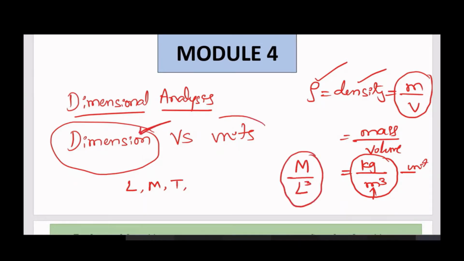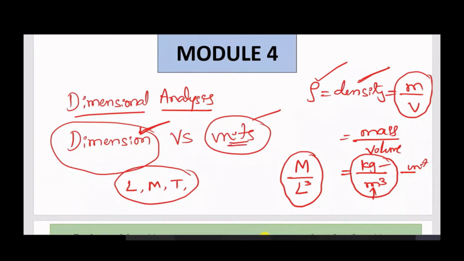Kg per meter cube is called the unit of this function, that is rho, that is density, whatever the function may be. So the conclusion is, dimension is represented in terms of fundamental quantities, fundamental derivatives, fundamental variables. Okay, and units are nothing but kg per meter cube. That is the difference between dimension and units.